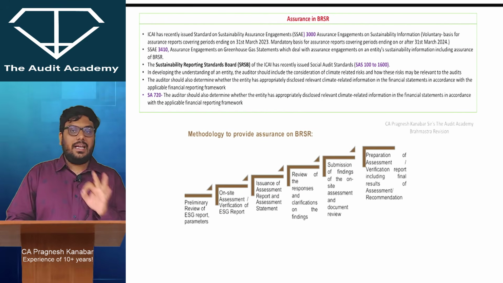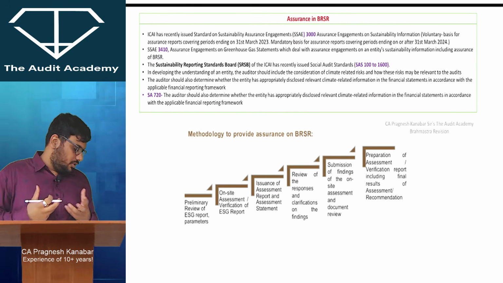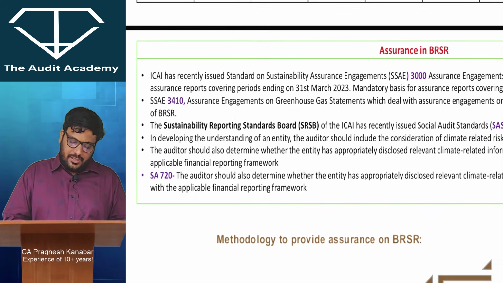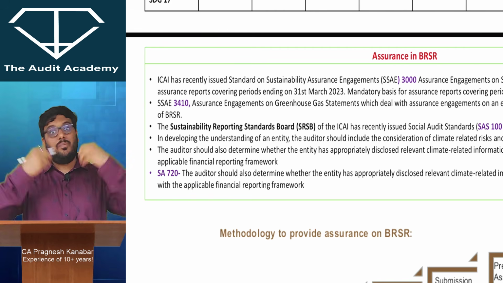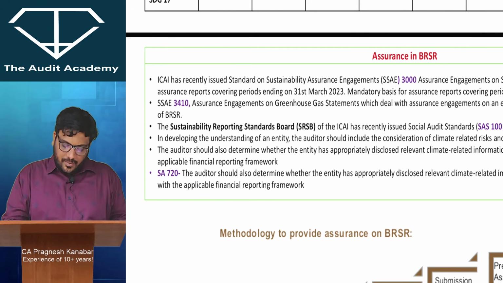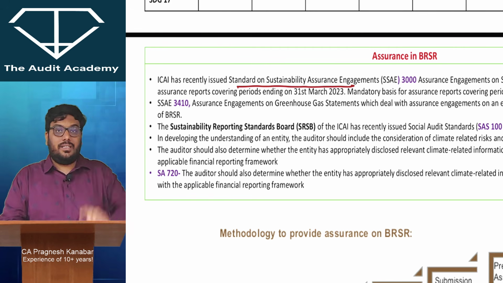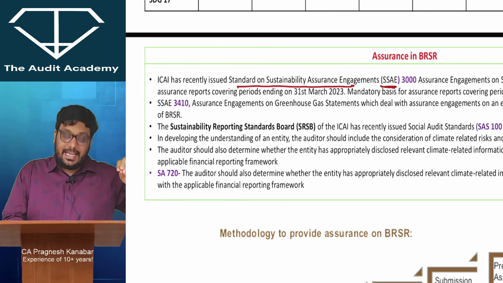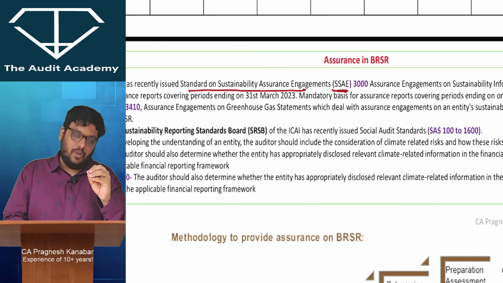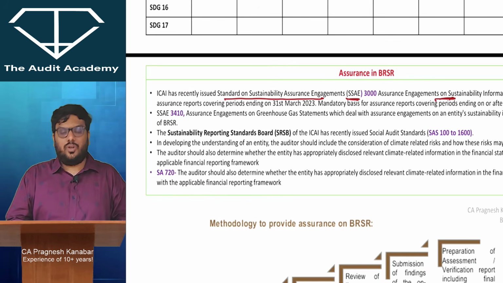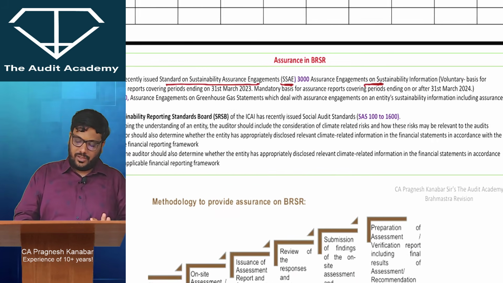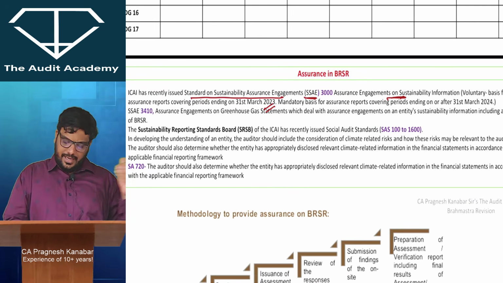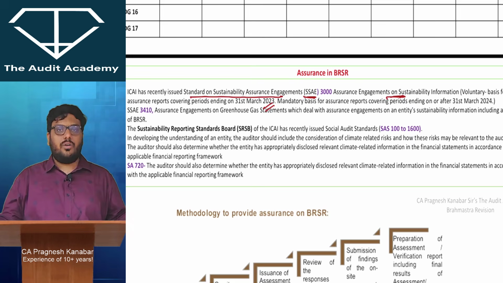Assurance in BRSR. Now, as a chartered accountant, what is your role? Alright, so just go through these points. ICAI has issued a standard on sustainability assurance also. Alright, इसका नाम है Standards on Sustainability Assurance. ऐसा करके अलग से सीरीज ही निकाला है. They have created a separate board also for that. That is SSAE 3000. All right, which will give you assurance engagements on sustainability information. All right. So voluntary, it is voluntary for March 23 and then mandatory from March 24 onwards. So now it is mandatory.